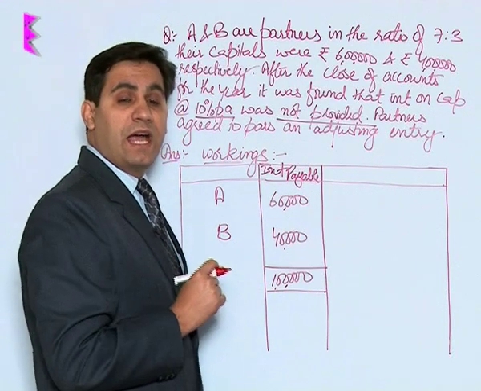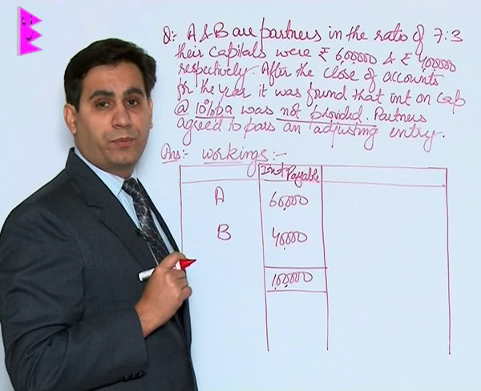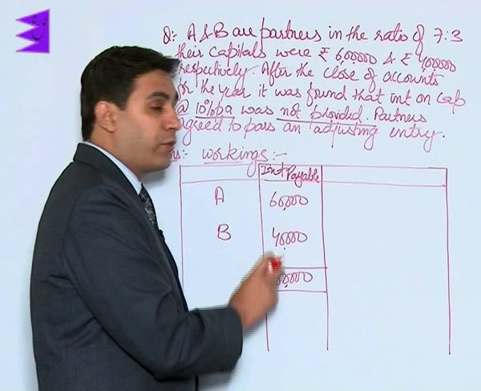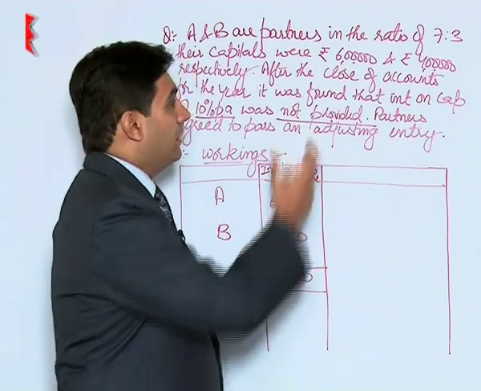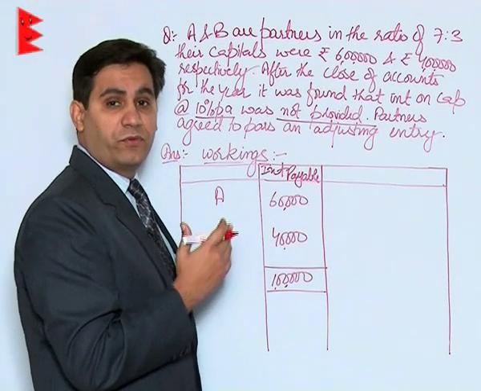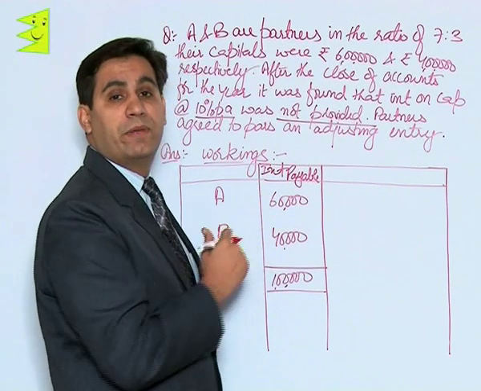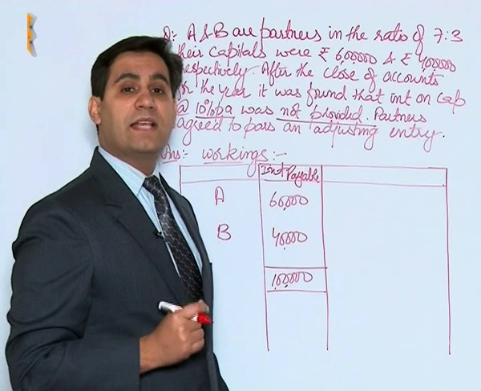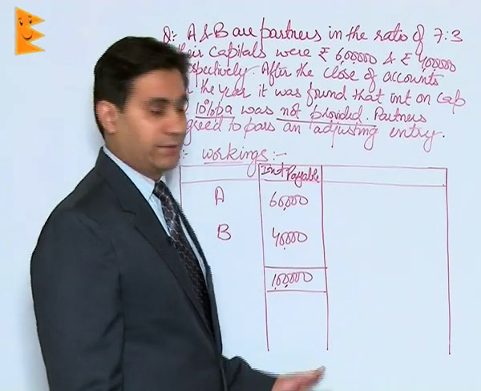But the accountant has failed to provide for this payment in P&L appropriation. That means this much amount of profit has been divided in excess in the ratio of 7:3. As we had discussed just before this one, if the accountant has not provided for anything on the debit side of P&L appropriation account, that means he has divided the profits to this extent in excess.